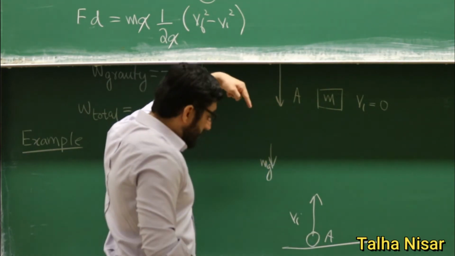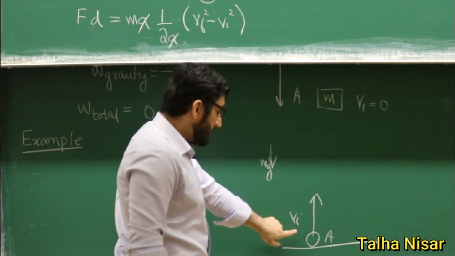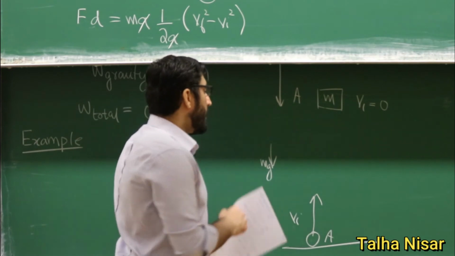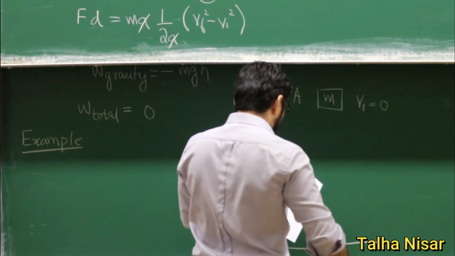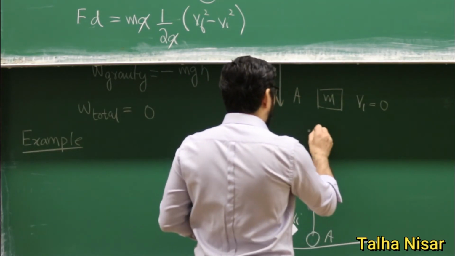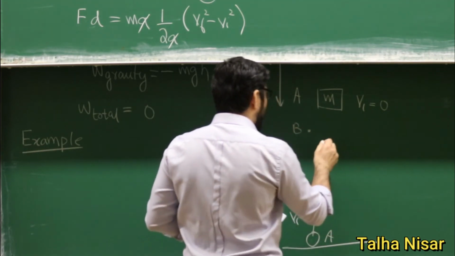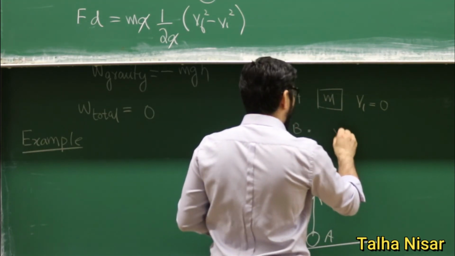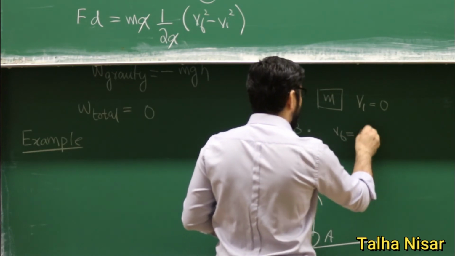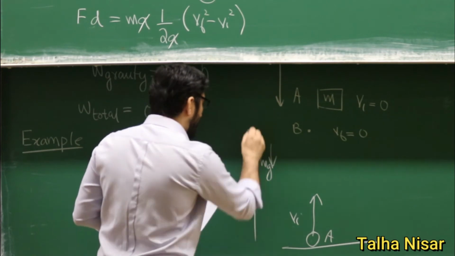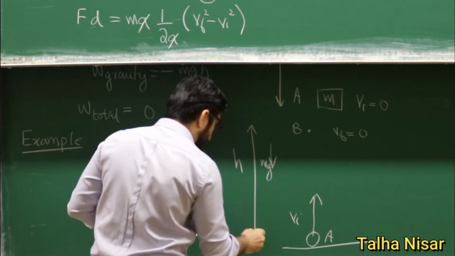If the force is applied in the opposite direction of the initial velocity, at some point this object will stop, and the final velocity at this point, point B, Vf is 0. So we are asked to find out what this height is.